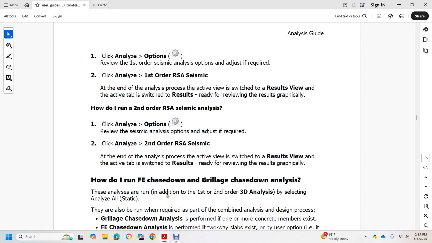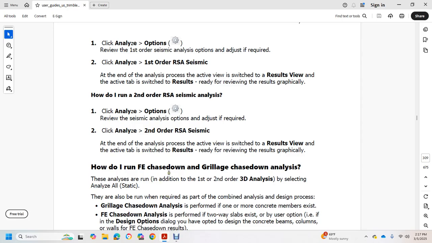graphically. How do we run the FE chase down and the grid chase down analysis? These analyses are run in addition to the first and second order 3D analysis by selecting analyzing all static. They also run when required as part of the combined analysis of the design process.